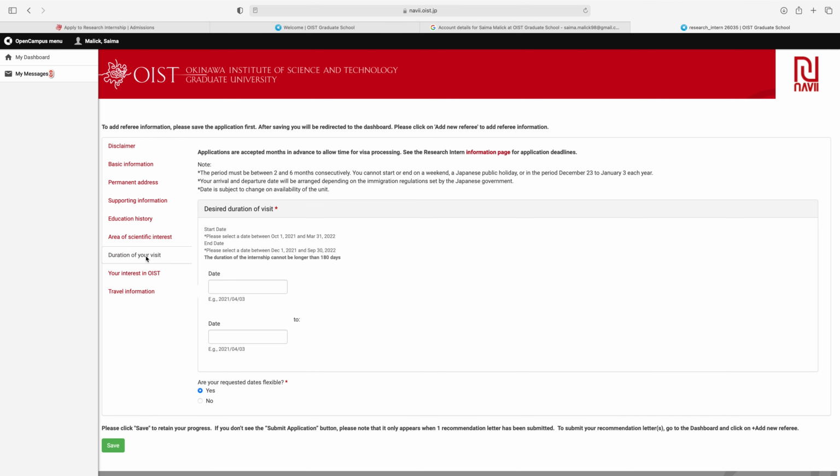Next is duration of your visit. Applications are accepted months in advance to allow time for visa processing. See the research intern information page for application deadline. By clicking this, you can check the information about application deadline. The period must be between 2 and 6 months consecutively. You cannot start or end on a weekend or Japanese public holiday or in the period December 23 to January 3 each year. Your arrival and departure date will be arranged depending on the immigration regulations set by the Japanese government. Date is subject to change on availability of the unit.